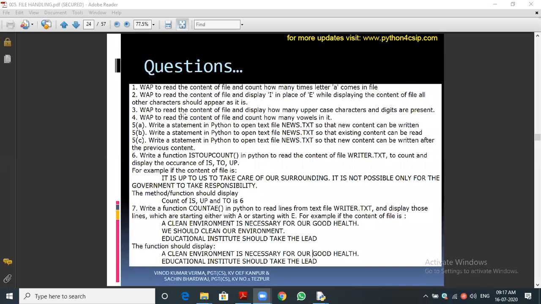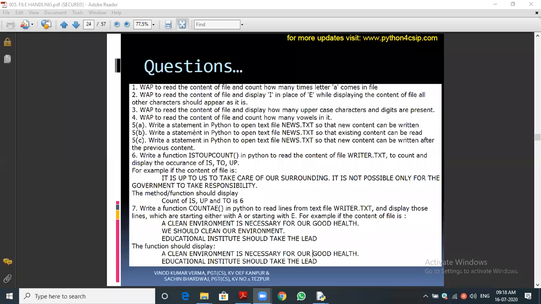Fourth program: write a statement in Python to open, this is very careful, to open a text file news.txt so that new content can be written. That means the file handle we need to write, that's all. After we open the file, we need to write a statement into it. And second thing, write a statement in Python to open the text file so that existing content can be read. So 5a, we need to open the file in write mode, and 5b, we need to open the file in read mode. Then you can see, write a statement, 5c I am reading.